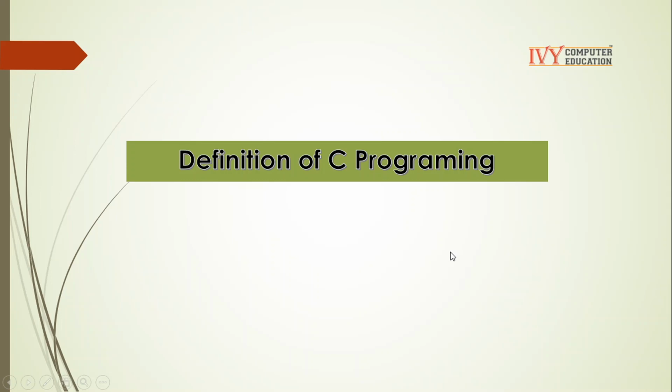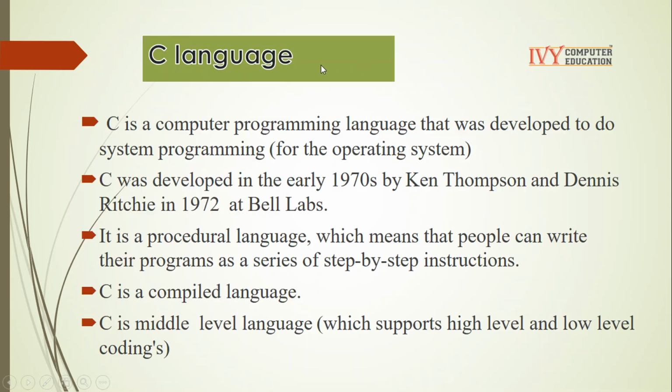In this session, we'll see the definition of C programming. So, what is the C language? C is a computer programming language that was developed to do system programming. So what do you mean by system programming? It's nothing but for operating system.